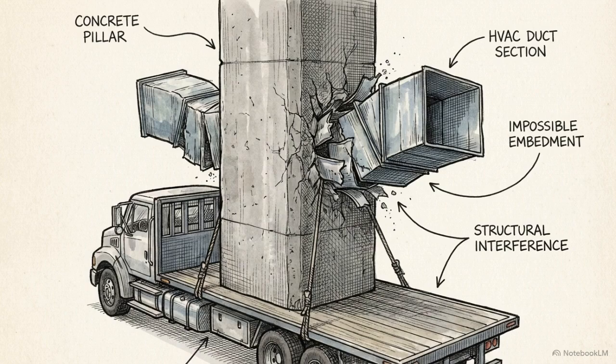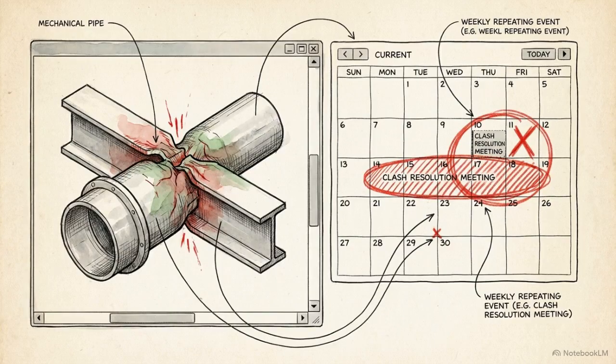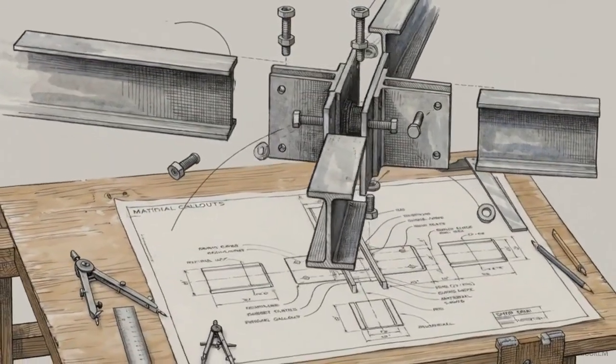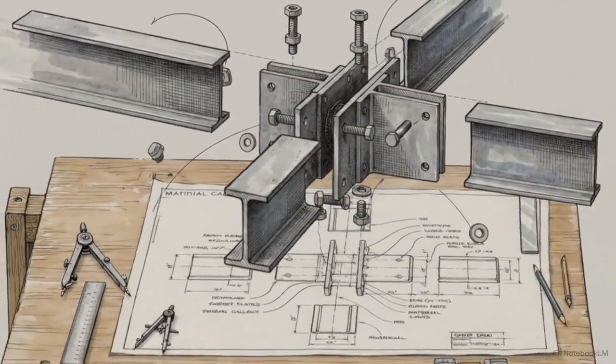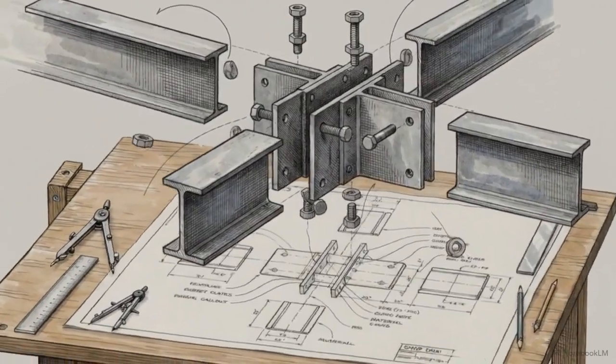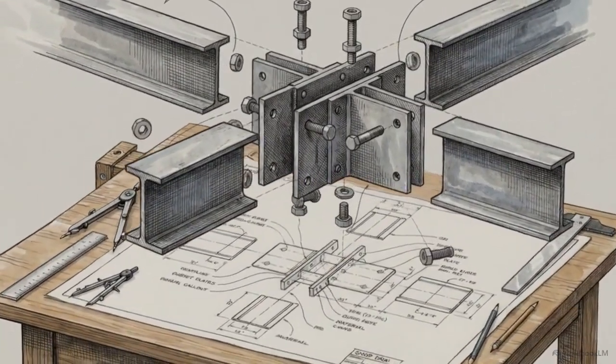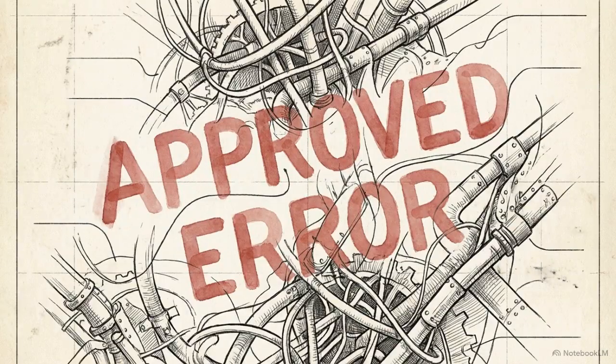When clash detection is executed late or without discipline, physical conflicts are shipped directly to the job site. Teams must utilize tools like Autodesk Navisworks to establish strict spatial tolerances, executing weekly clash resolution routines to eliminate conflicts before components are ordered. This process establishes a mandatory rule: 2D shop drawings must only be extracted from fully approved, perfectly coordinated 3D models. Without a single source of truth and rigorous clash detection, the workflow merely formalizes construction errors on paper.